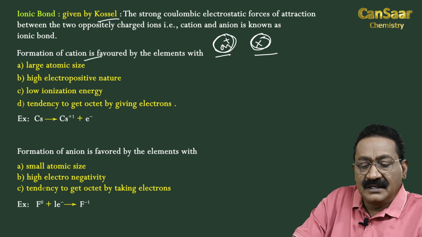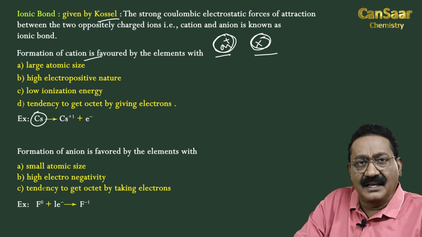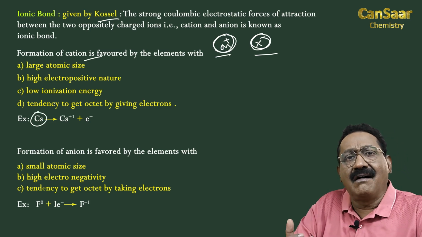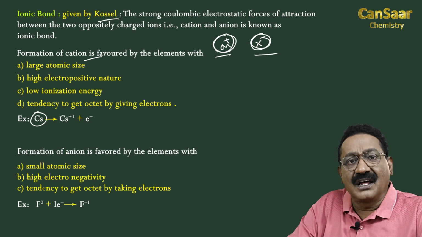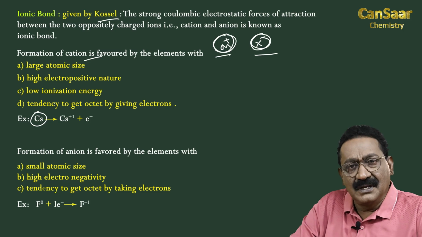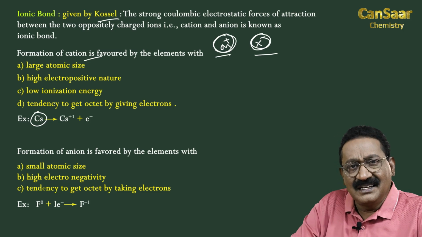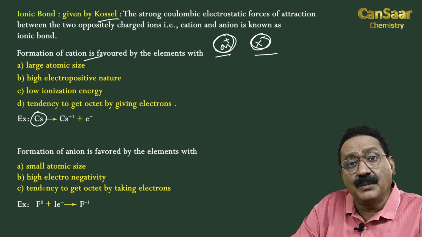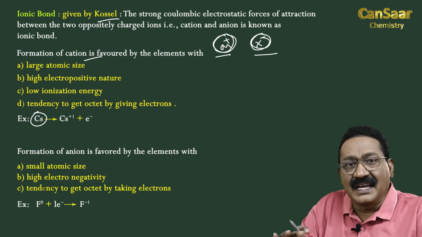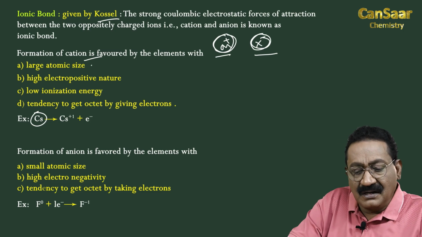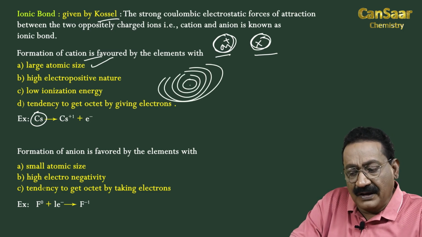Formation of cation. So, 1. Sir, this cesium is saying, sir, you can ask me, I will tell all the conditions which are favoring the formation of cation. Cesium, the element, readily forms cation. Hence, all the factors and properties exhibited by cesium are favorable conditions for the formation of cation. Cesium has a large atomic size, it is 1, 2, 3, 4, 5, 6s1.